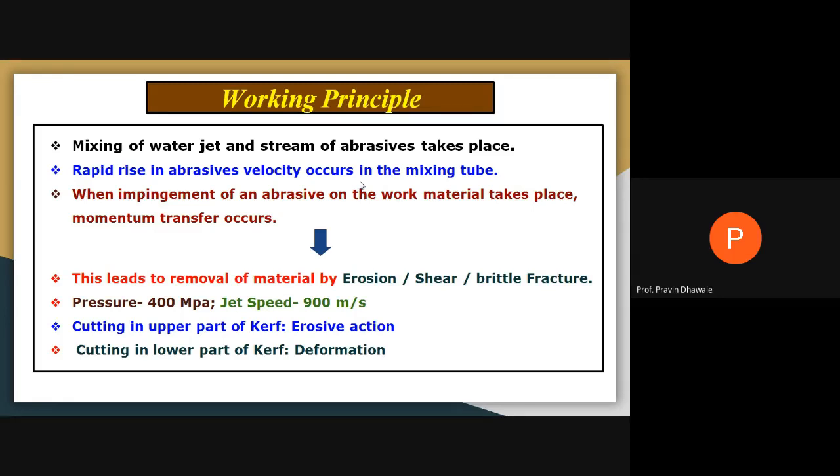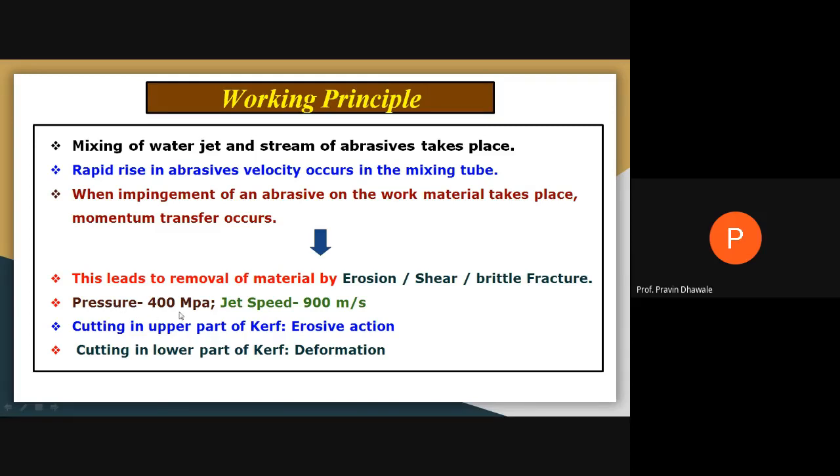the surface of the workpiece, what happens? When this high velocity abrasive water jet strikes the surface of the workpiece, because of erosion and crack formation, the material is removed from the surface of the workpiece. Because this momentum transfer occurs, it leads to removal of the material by erosion, shear failure, brittle fracture, or small crack formations.